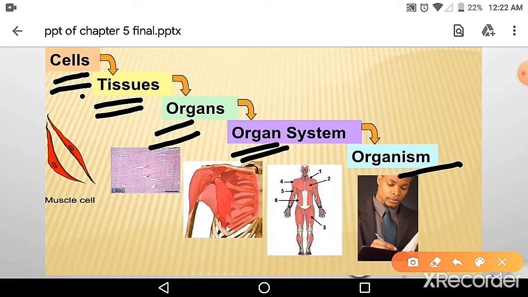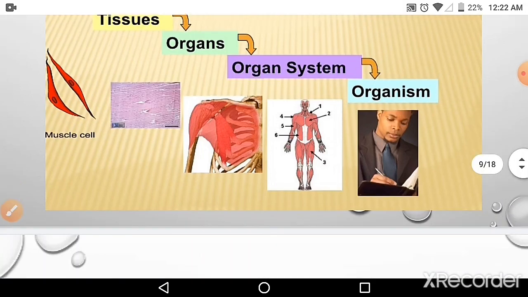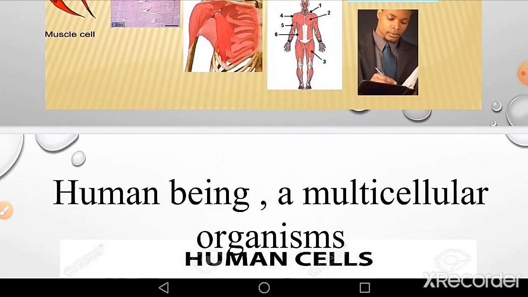In a similar way, cells combine to form tissue. Tissue combines to form organs like stomach, intestine, esophagus. These are the different organs of the digestive system. Like the digestive system, we have other systems in the body like the respiratory system and excretory system. All the different systems combine to form a complex body, that is the human body or any other body of a living organism. So we can say the cell is the structural and functional unit of all living organisms.